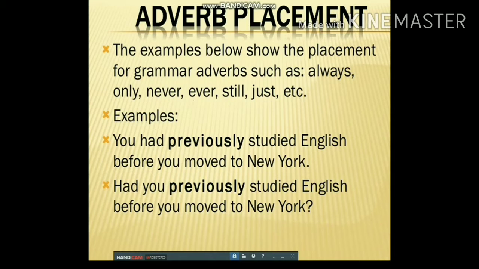The examples below show the placement for grammar adverbs such as always, only, never, ever, still, just, etc. Examples: you had previously studied English before you moved to New York. Had you previously studied English before you moved to New York? So one is a simple affirmative and the other is an interrogative sentence, and you can see the adverbs also, like before.